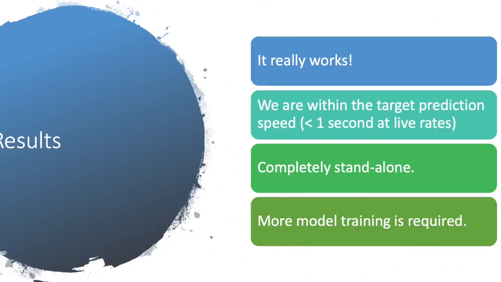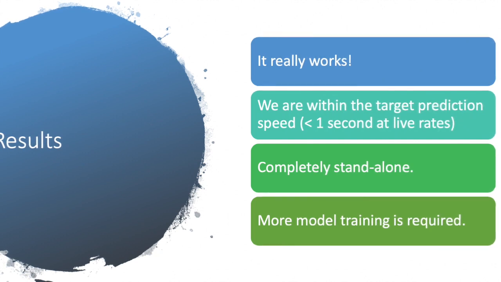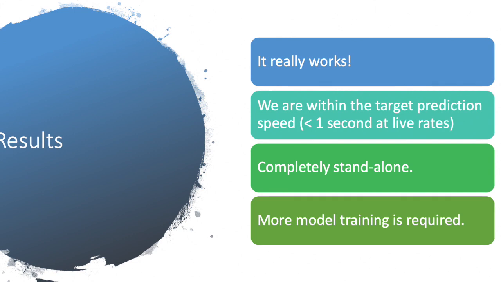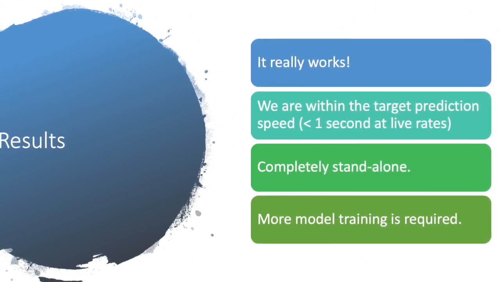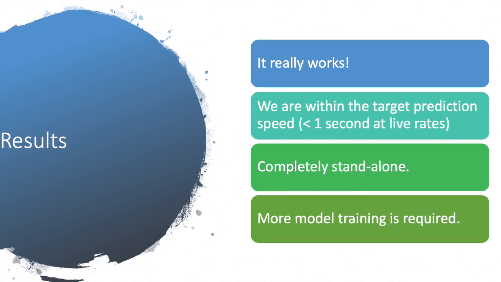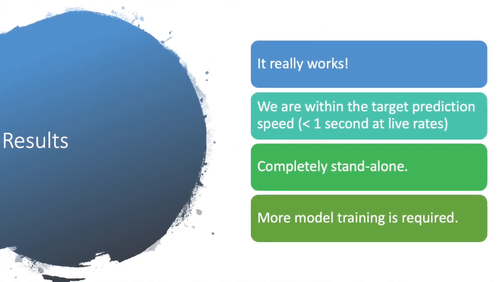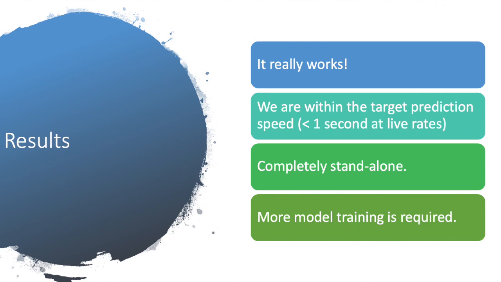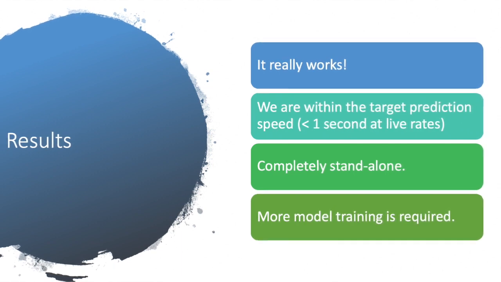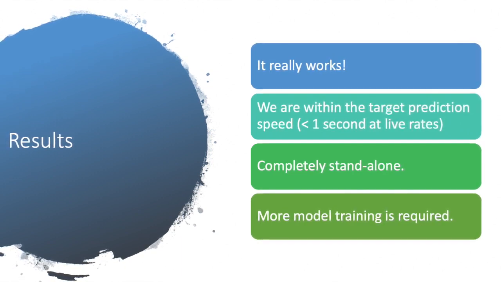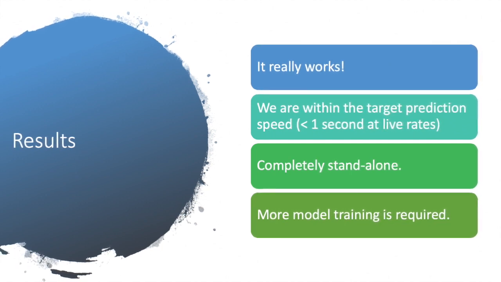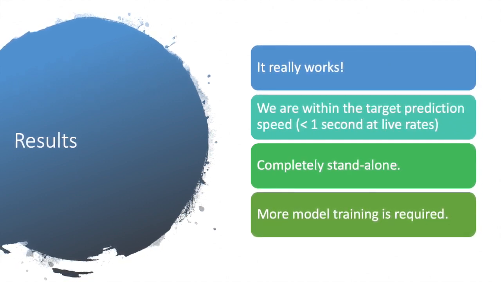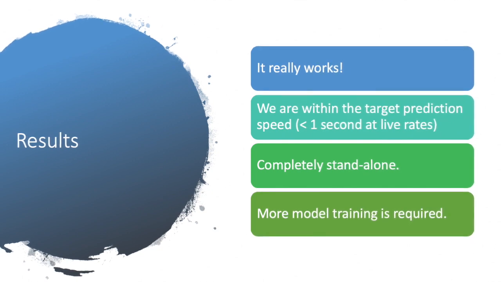What are the results? First, I'm very pleased to say that this system actually does work, and it works in the field. Yes, we've got a long way to go, but as a proof of concept, we've actually delivered what we committed to. We are processing in excess of 10 frames per second using data coming from a moving vehicle, and we are getting prediction within 1 second. So we're actually able to alert the driver within a suitable time that there may be a hazard there.